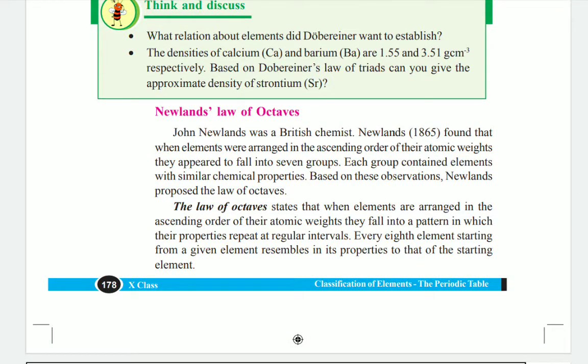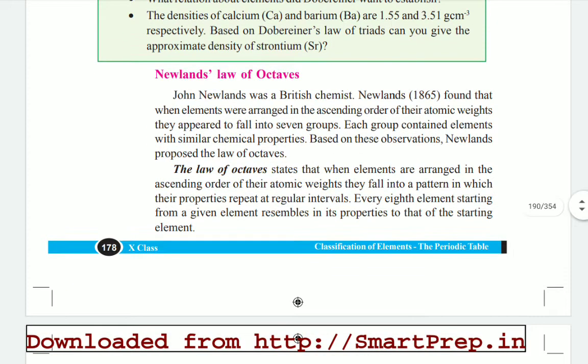This is Newland's law of octaves. Octaves means oct, which is number 8. So in Newland's law of octaves, we have 8 elements. This classification is mainly done on the basis of valency. First we are going to know about Newland. John Newland was a British chemist.